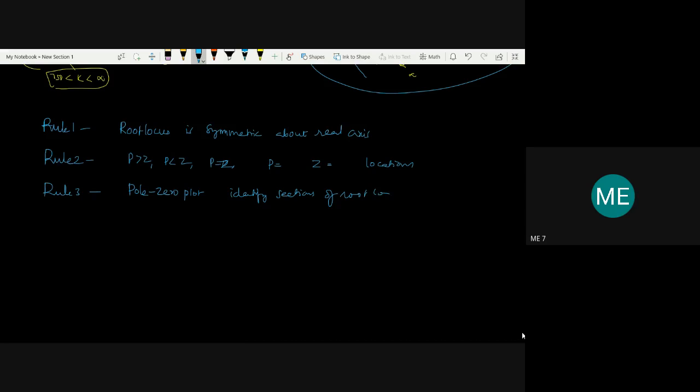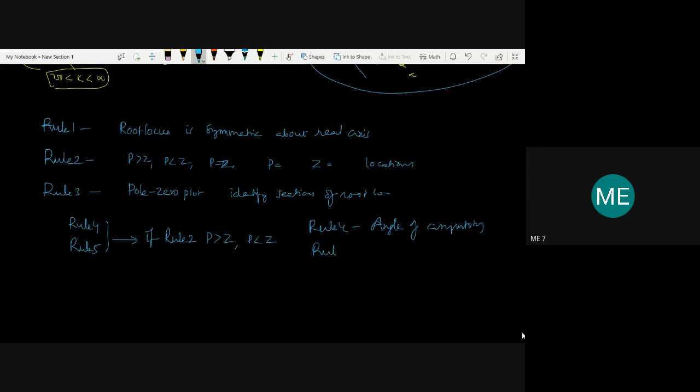Okay. Then rule 4 and rule 5 depend on rule 2. If rule 2 gives the P greater than Z case or the P less than Z case, then rule 4 is used, and rule 4 is nothing but angle of asymptotes.